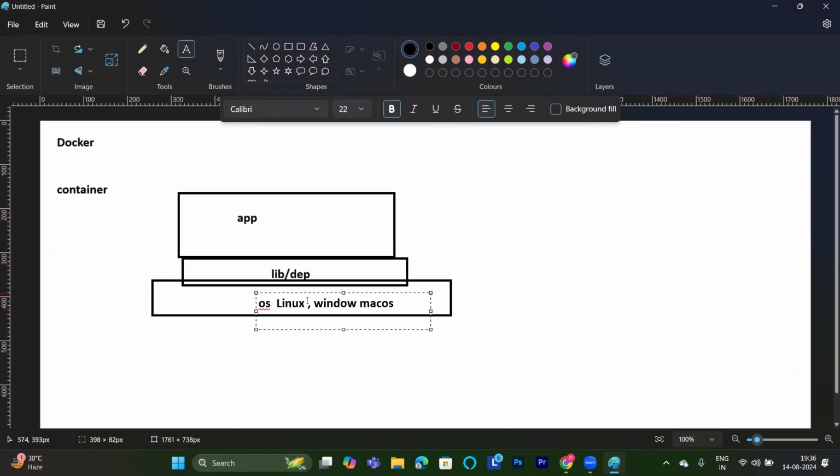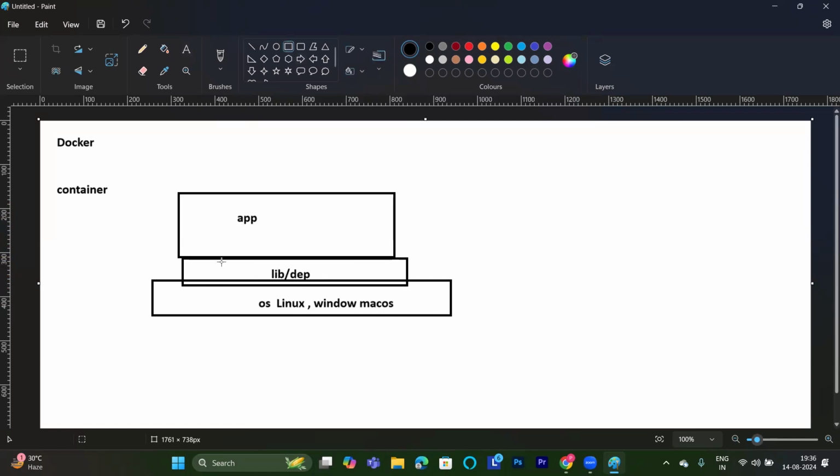We need to install libraries and dependencies as per our application. Whatever our application is, for that application to run, we need libraries and dependencies. On a different platform, if I'm talking about Linux, libraries and dependencies will be different. On a Windows environment, they will be different. On a Mac OS environment, they will be different.